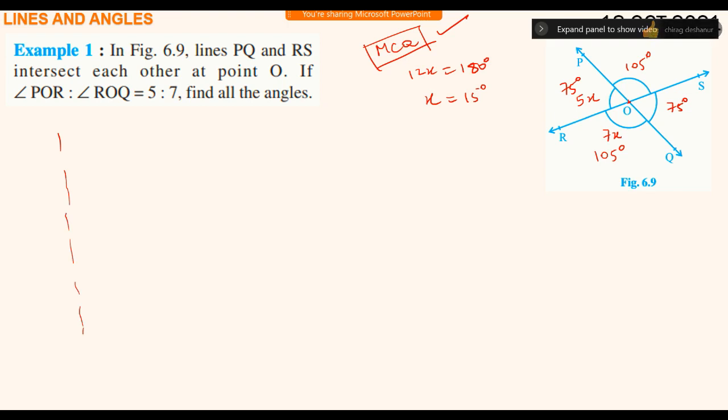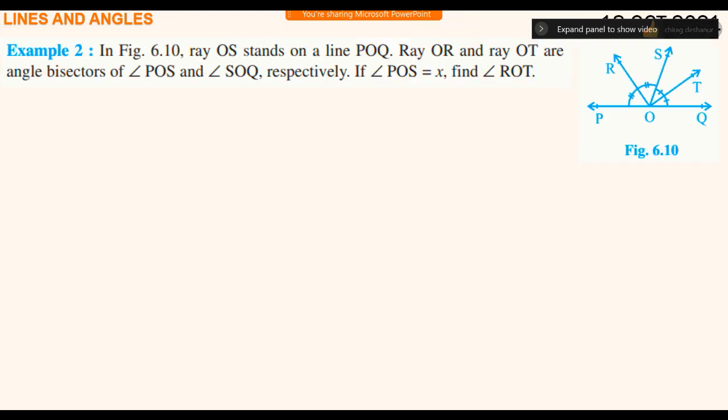Question number, example 2. In figure 6.10, ray OS stands on a line POQ, ray OR and ray OT bisect.